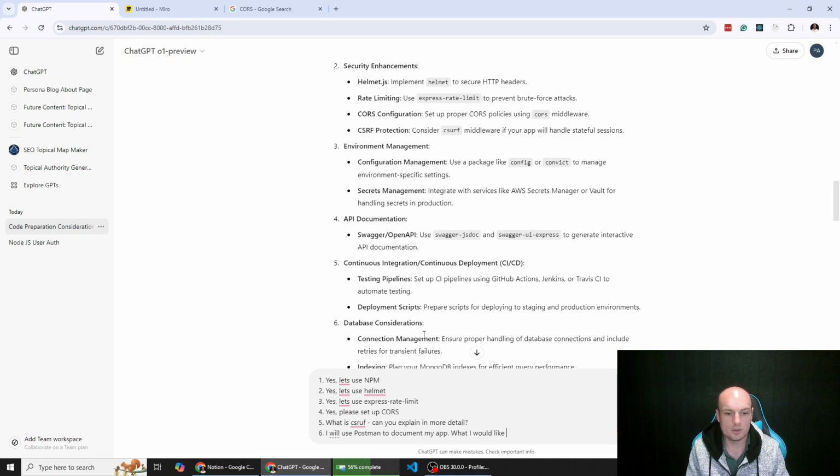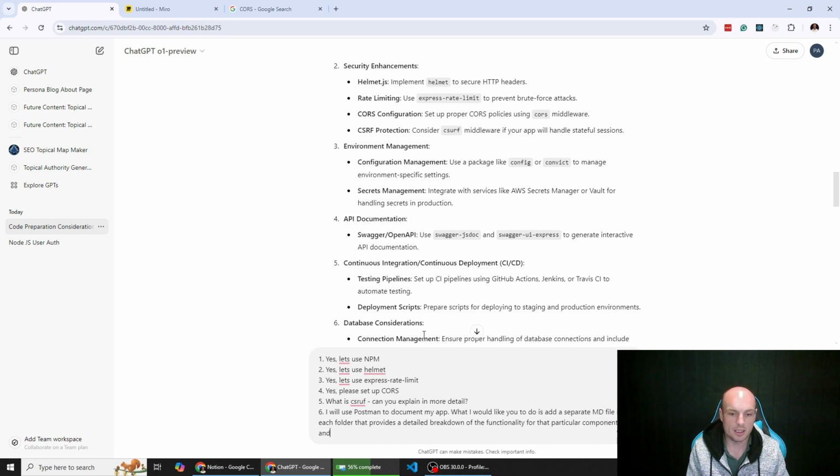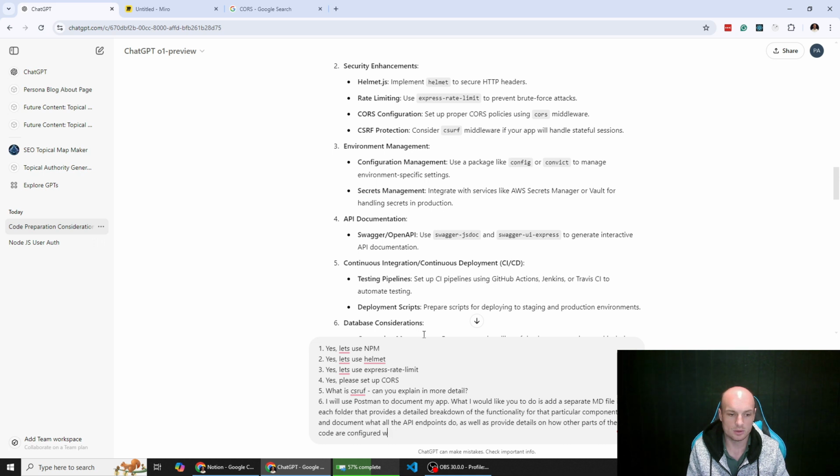What I would like you to do is add a separate MD file, markdown file, in each folder that provides a detailed breakdown of the functionality for that particular component, and document what all the API endpoints do, as well as provide details on how other parts of the code are configured to run, i.e. detail what the controllers and services do.